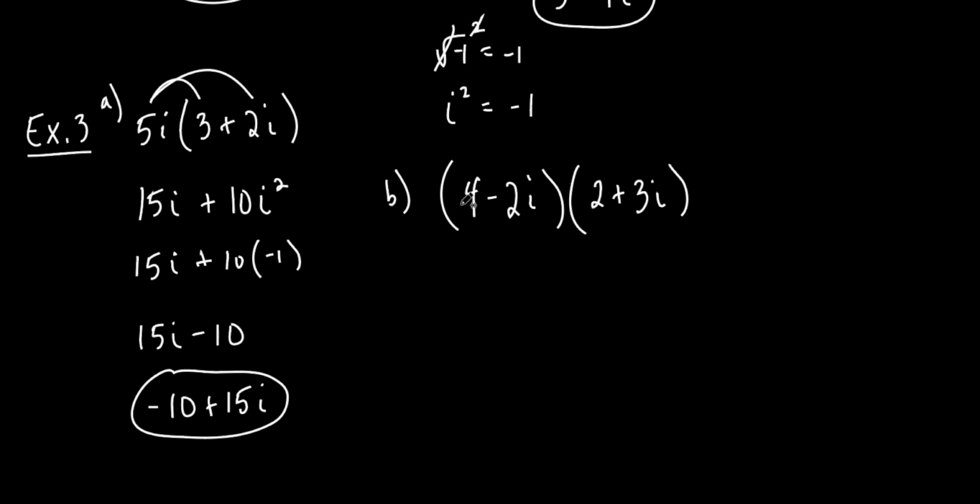So first, what do you get? 8. Outside, you get plus 12i, correct? Inside, you get minus 4i. Make sure you put the sign down. And then the last, you get minus what? 6i squared, okay?